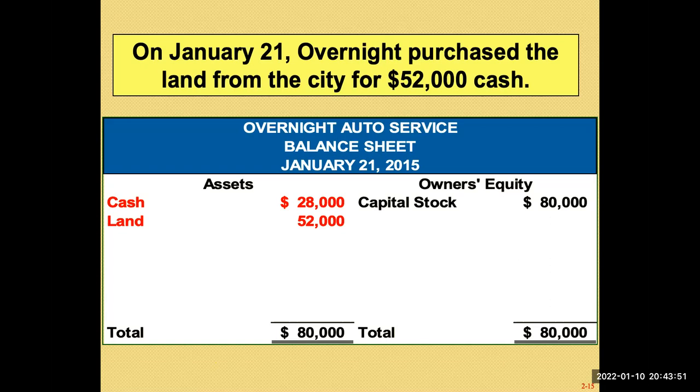So cash plus land, you have a total of 80,000. Capital stock, there's no change, because the transaction when you purchase land for cash does not involve capital stock. There's no change in the capital stock, but there's a change in your asset. The form of asset changed from cash of 80,000 to cash of 28,000, but you have an increase in land of 52,000.